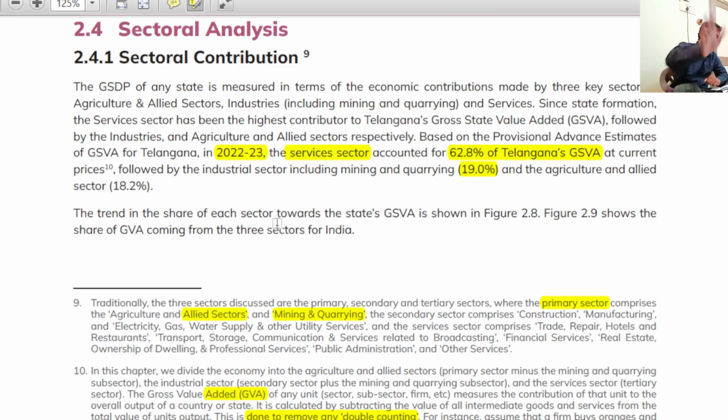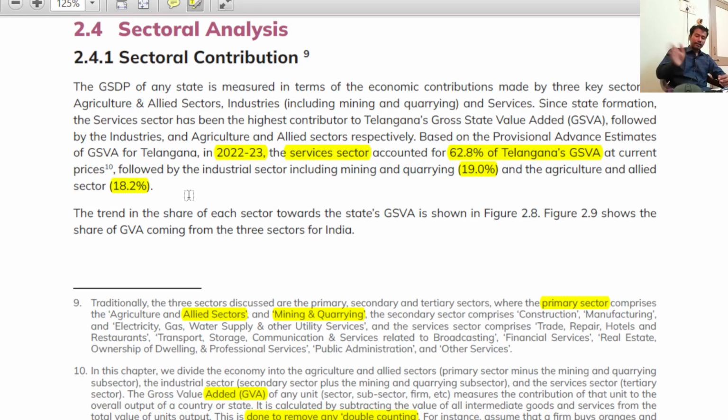So the question can be: which sector provides the highest contribution to the Telangana economy? The answer is obvious, the service sector, and agriculture is the least. Do remember this point. The agriculture and allied sector is the least, at 18.2%. Sir, these numbers also can be asked. So you need to remember: 62.8% service sector, 19% industrial sector, and 18.2% agriculture and allied sectors of Telangana.